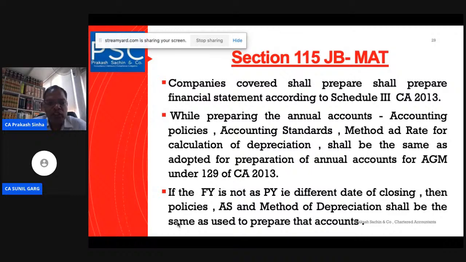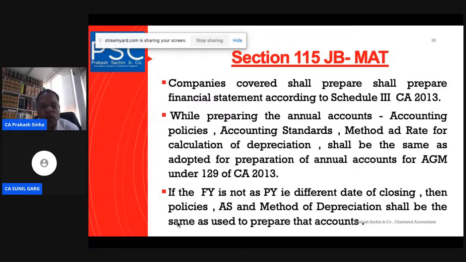the AGM. This means the accounts which were prepared for the purpose of the AGM, for presenting before the shareholders, that account statement will be the origin point for discussion, for the permutation, and for the addition and subtraction to calculate the book profit as per 115JB.